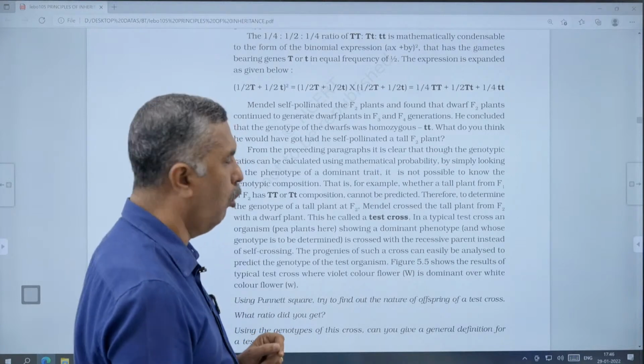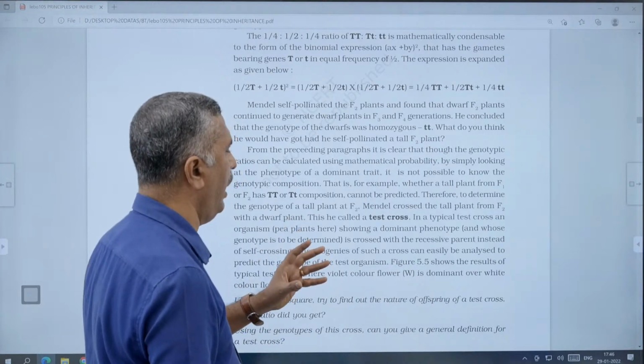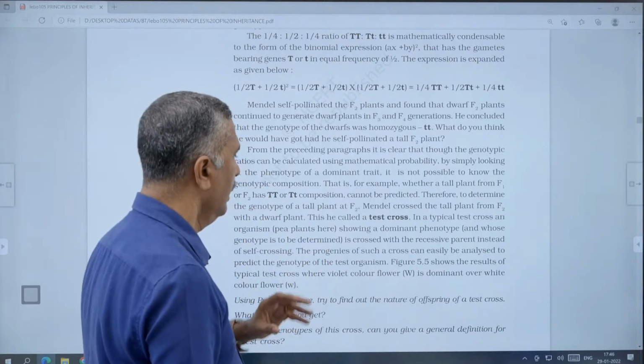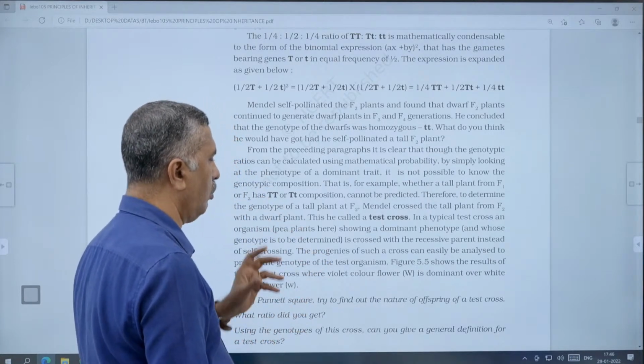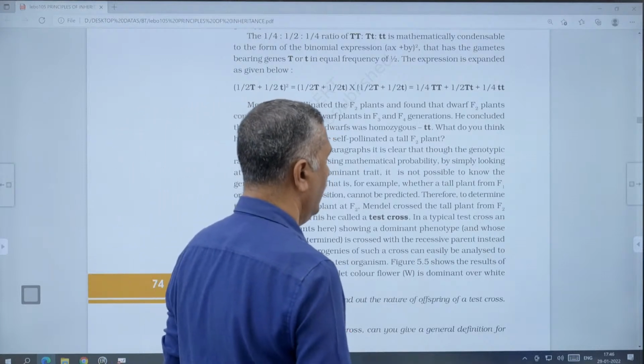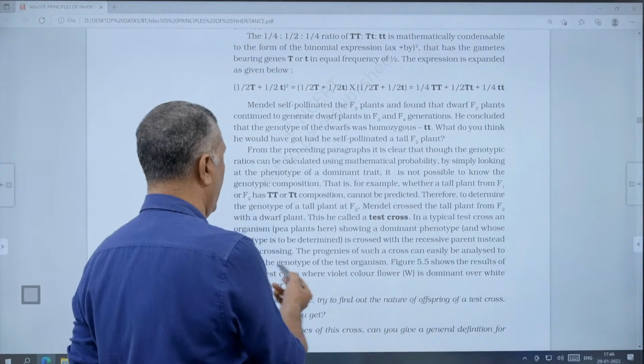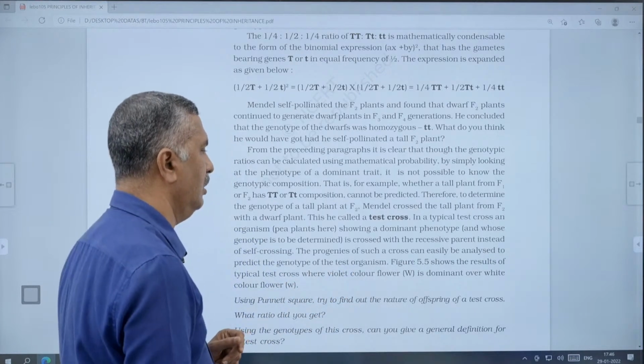It is called a monohybrid test cross. The F2 hybrid is crossed back with the recessive parent. Back cross with the recessive parent is called a test cross. The results of the test cross can be easily analyzed to predict the genotype of the test organism.